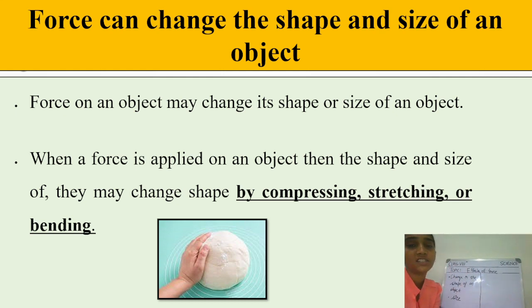So there also we can say that the shape or the size gradually changes by applying the force. Very good, students. So we can note down the three points: first is compressing, or bending, or third is stretching. Yes, very good.